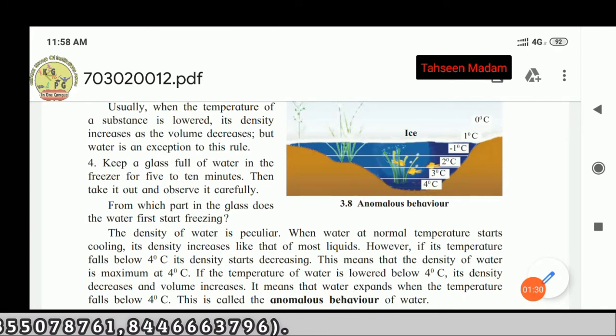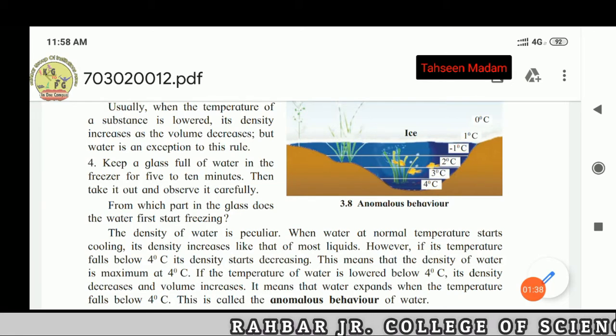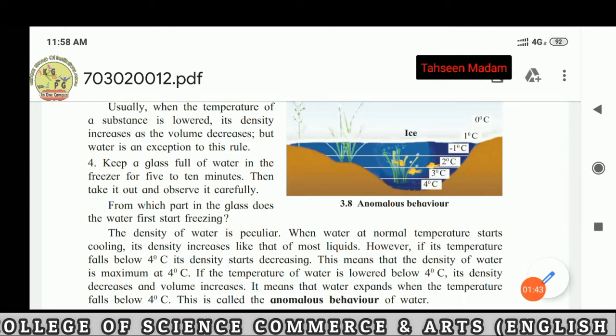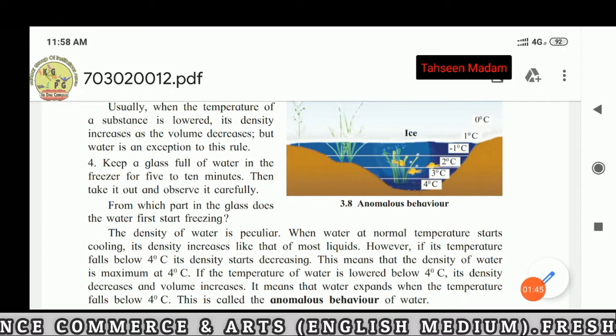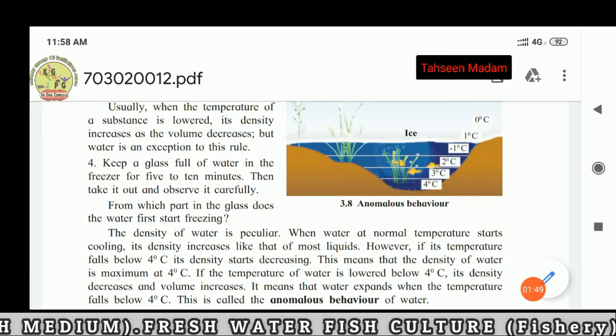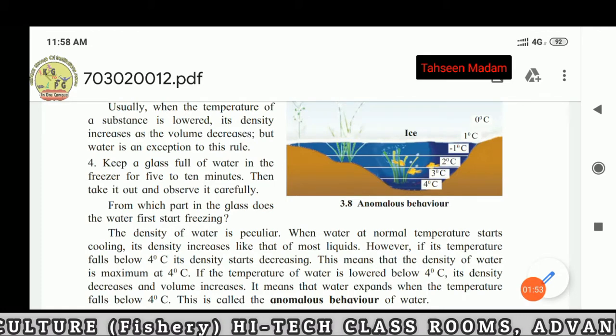The density of water is peculiar. When water at normal temperature starts cooling, its density increases like that of most liquids. However, if its temperature falls below 4 degrees centigrade, its density starts decreasing. This means that the density of water is maximum at 4 degrees centigrade.